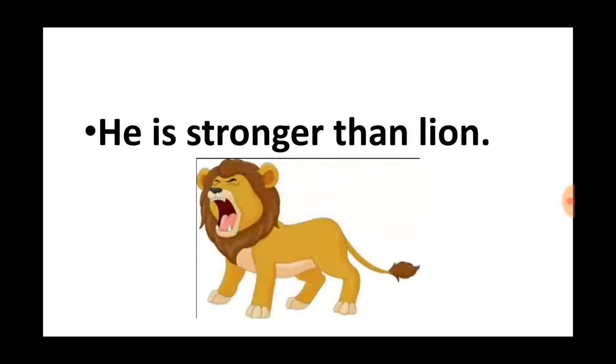Another example, he is stronger than a lion. Here you want to say that he is very strong. But it's not possible that he is stronger than a lion. It is just an overstatement. You are exaggerating something. And this is an example of hyperbole. So in this way, we make a statement emphatic by making it an overstatement, by exaggerating it. You got it? So this was all about hyperbole.